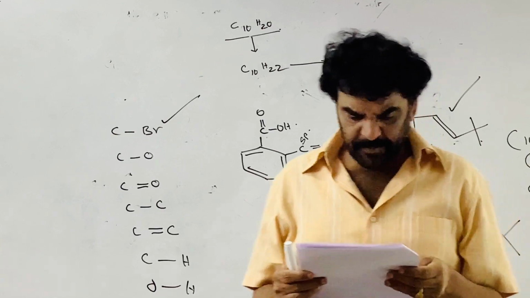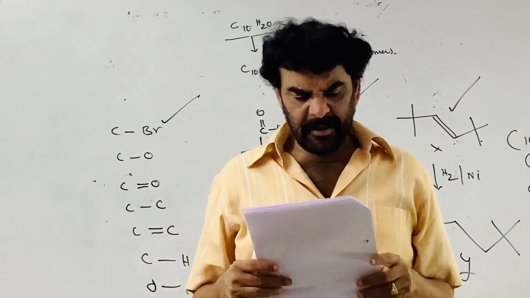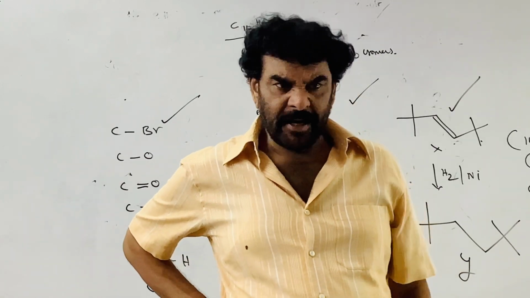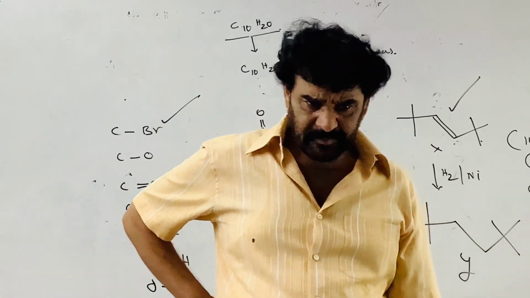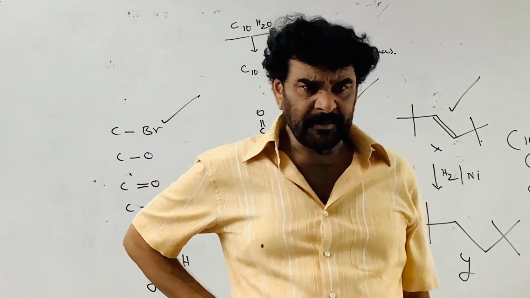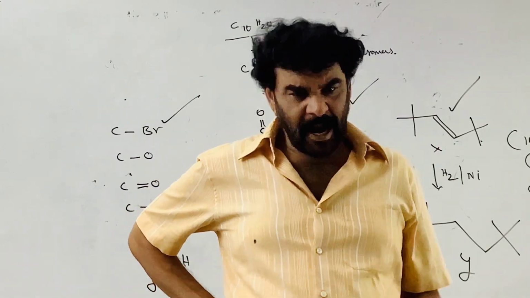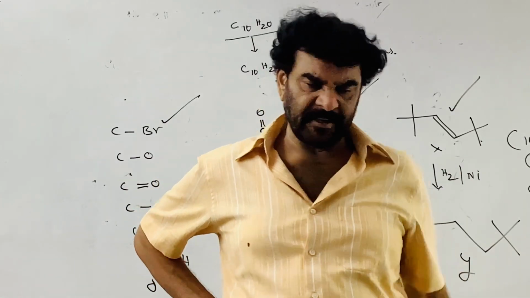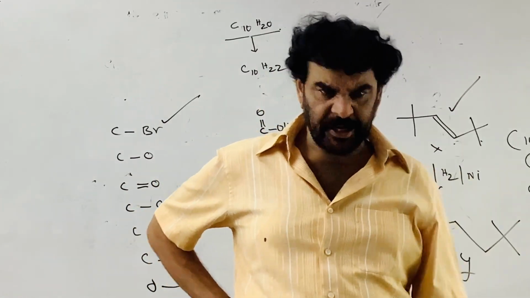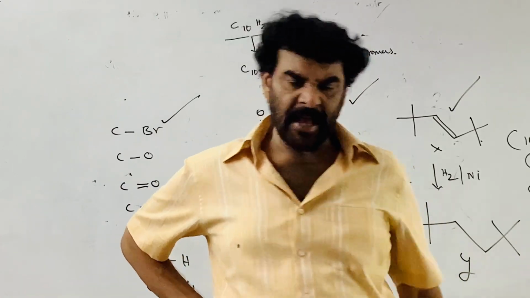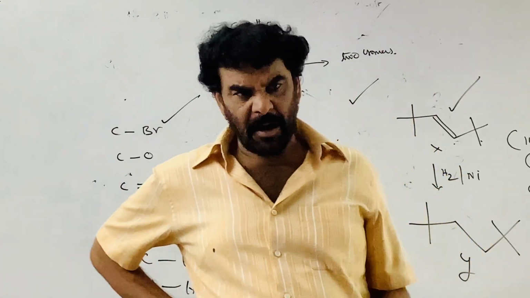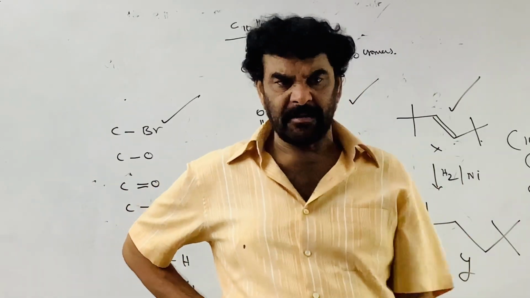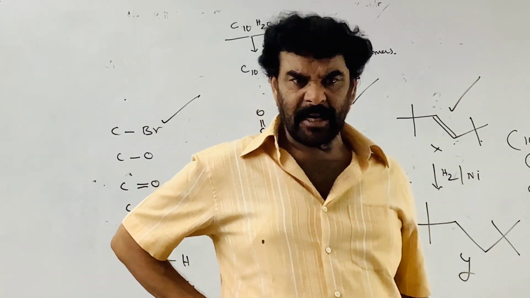Next one is the correct statement about starch. Is it a single compound? Starch is not a single compound. There are two fractions: amylose and amylopectin. Amylose is the straight chain polymer. Amylopectin is the branched chain polymer. Amylose is soluble in water. Amylopectin is insoluble in water, and it swells.